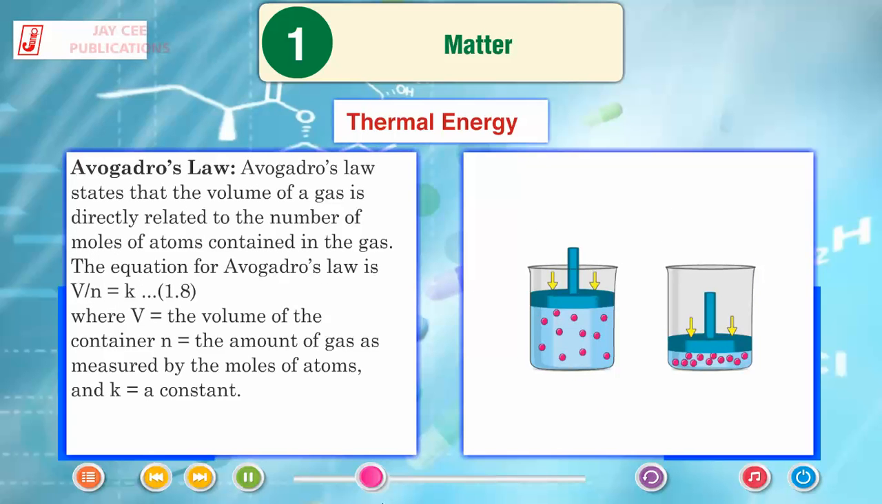Avogadro's law. Avogadro's law states that the volume of a gas is directly related to the number of moles of atoms contained in the gas. The equation for Avogadro's law is V/N = K, (1.8), where V is the volume of the container, N the amount of gas as measured by the moles of atoms, and K a constant.